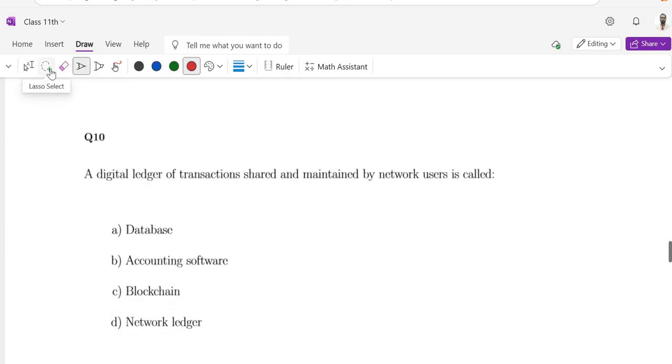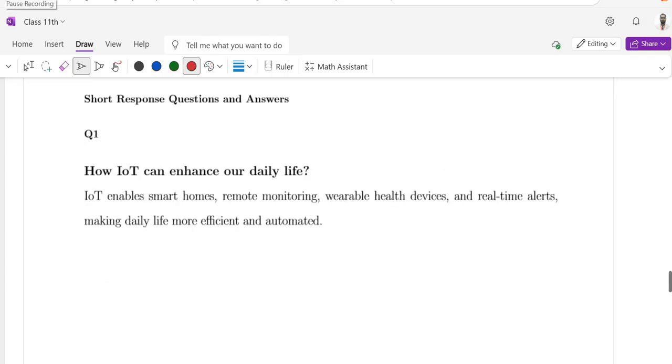Question number 10. A digital ledger of transactions shared and maintained by network users is called database, accounting software, blockchain, or network ledger. That is called a blockchain, that is option C. Short response questions and answers.